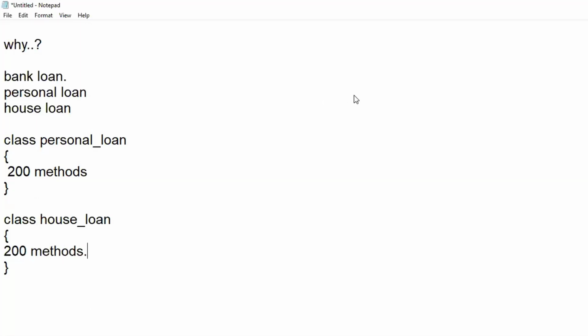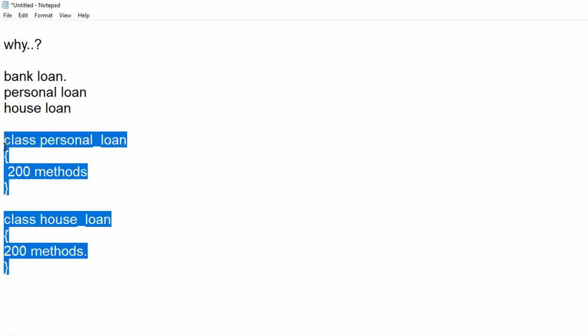So by including all these classes, I will have one more main class. For the time being, don't worry about the main class. This is the thing which I have developed now.